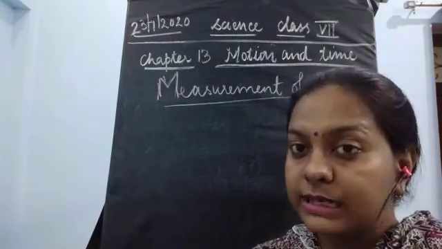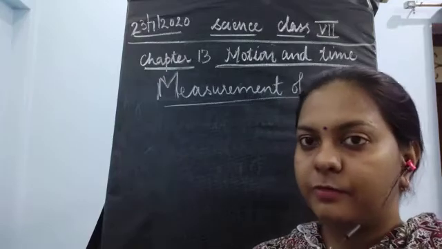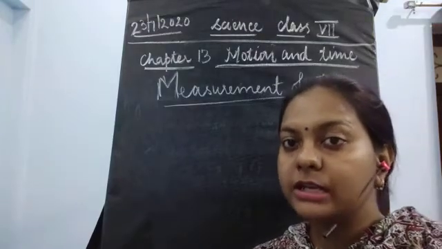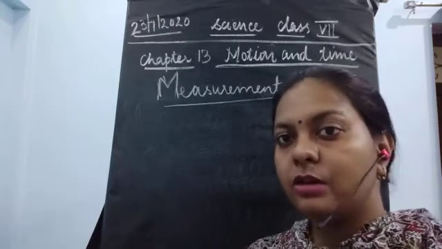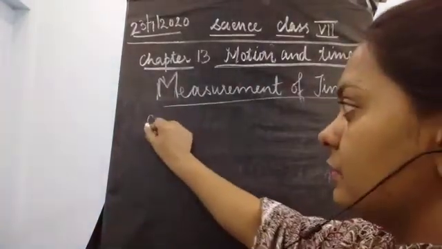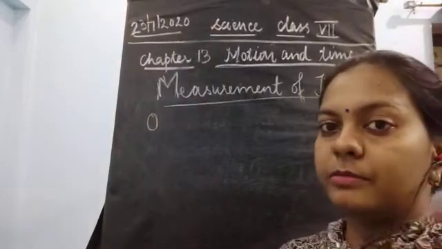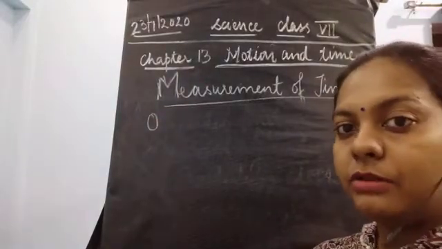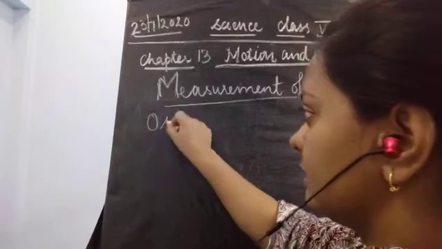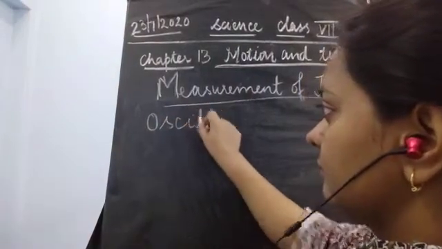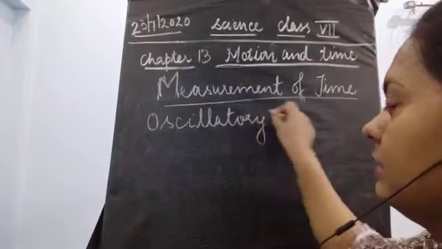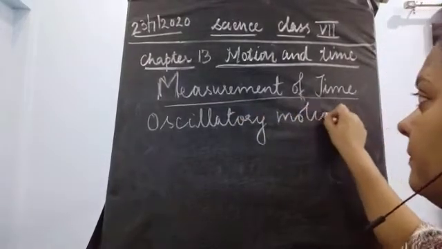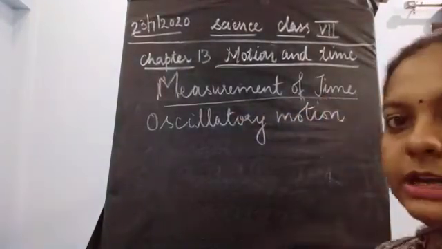But what about oscillatory motion? It is a particular type of periodic motion where the object is moving to and fro. Okay, an object is moving only to and fro. So we'll compare this motion that we are going to study, this oscillatory motion first. Now what about this oscillatory motion?